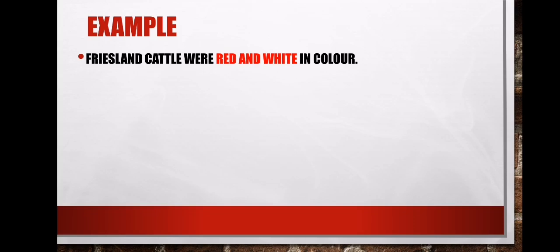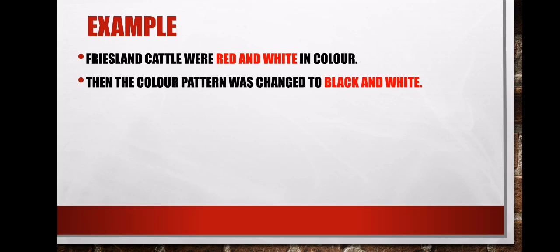The 2 parents were red and white in color. Right? When these 2 parents were red and white in color, they mated. When they mated, they produced an offspring that was black and white.